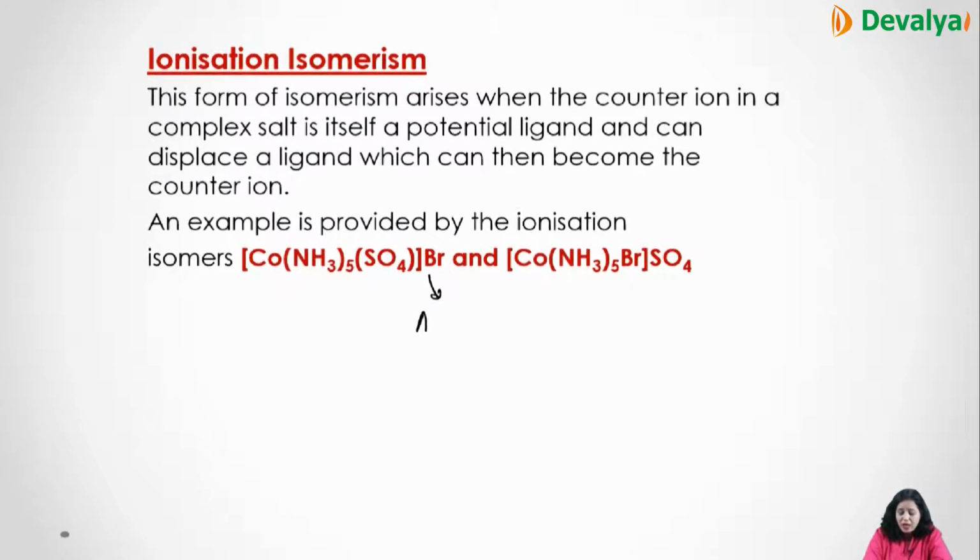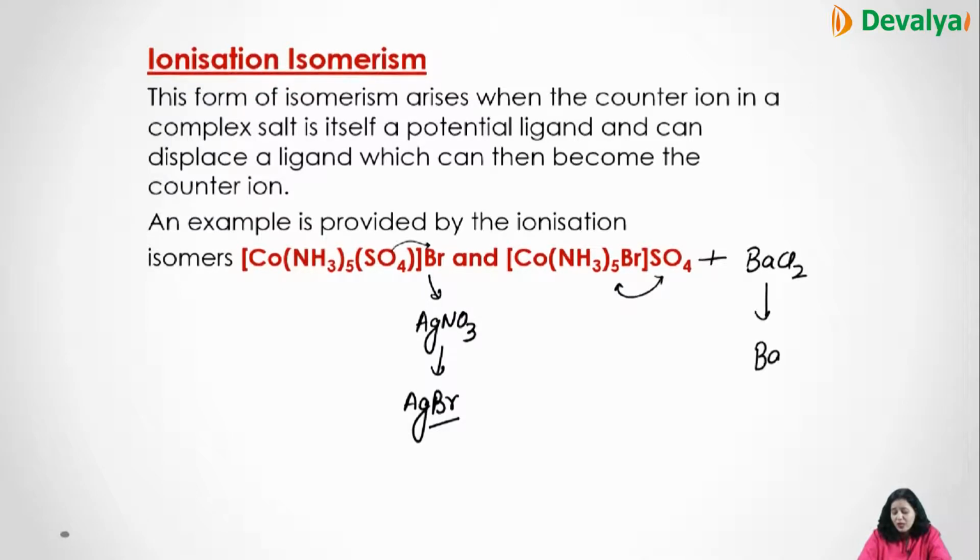So in case I add AgNO3, they'll give the yellow precipitate of AgBr, which proves that this Br is outside the coordination compound. But what I'll do for the ionization isomer of the same compound: sulfate I'll move outside and Br I'll move inside. So this is the way I have just exchanged the position. And how can we prove that? If I do the sulfate test, I'll add barium chloride to it, it forms barium sulfate white precipitate, which indicates that yes, sulfate is outside the coordination sphere. So the formula is the same, but they are giving different ions in the compound.